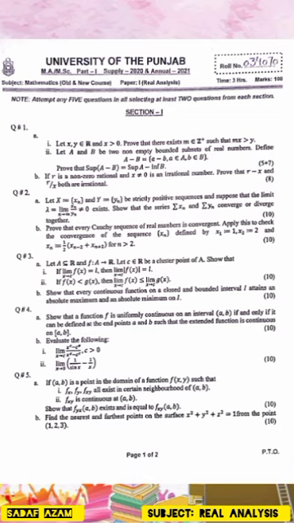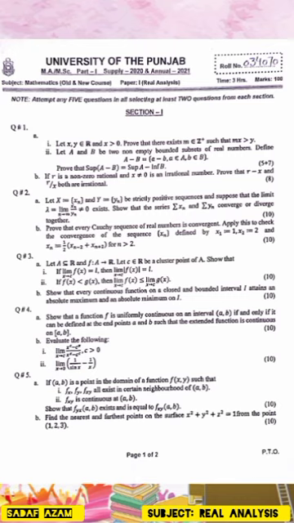University of the Punjab MA MSc Part 1 Supply 2020 and Annual 2021. Subject Mathematics Old and New Course. Paper 1 Real Analysis. Time 3 hours, marks 100. Note: attempt any 5 questions in all, selecting at least 2 questions from each section. Section 1. Question number 1A.